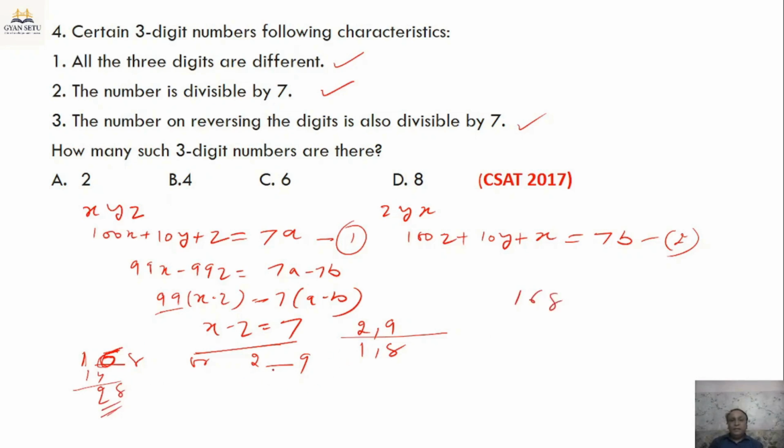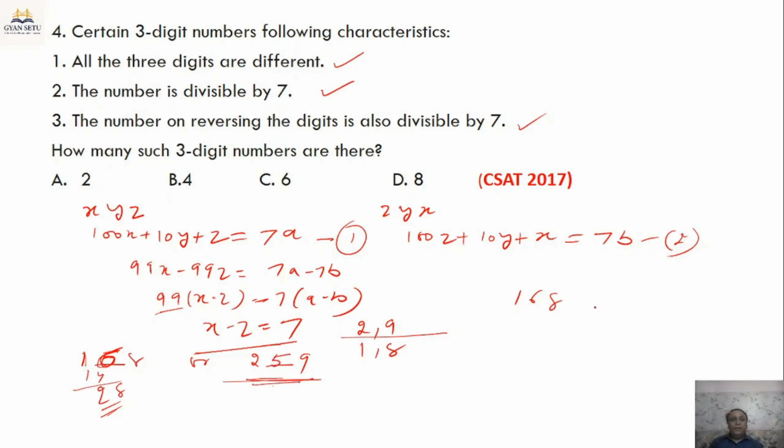Similarly, let's see this number. If we divide the number formed by the hundreds digit and the tens digit, we should get a remainder of 4 here. That is possible only if we have 5 here.